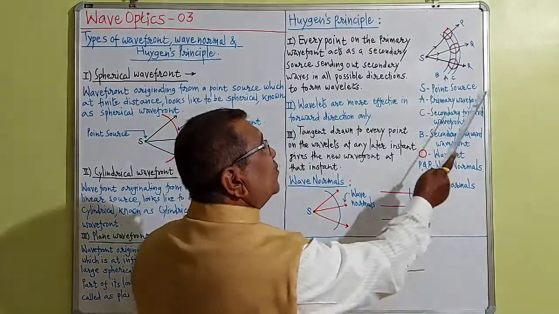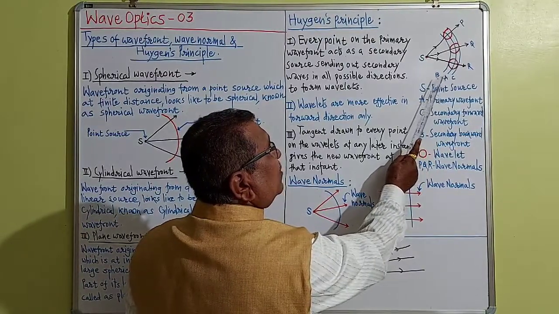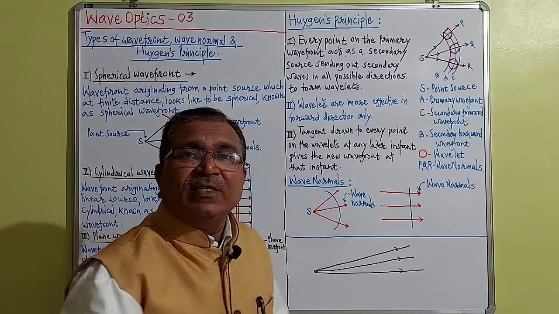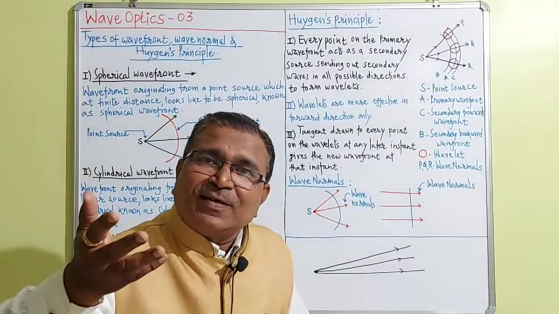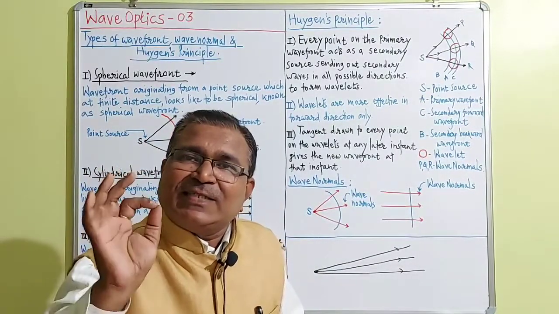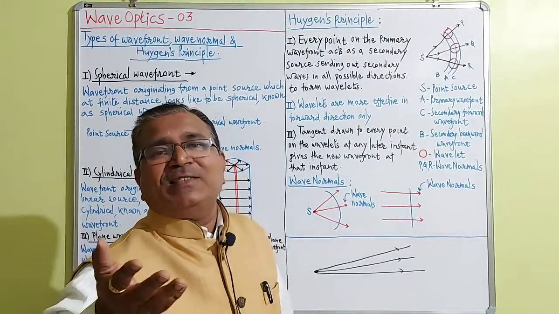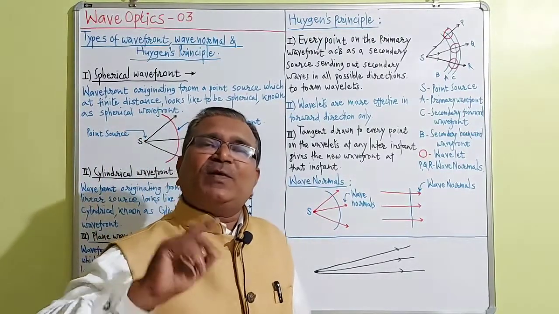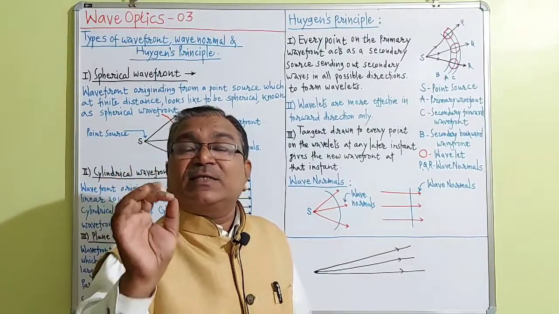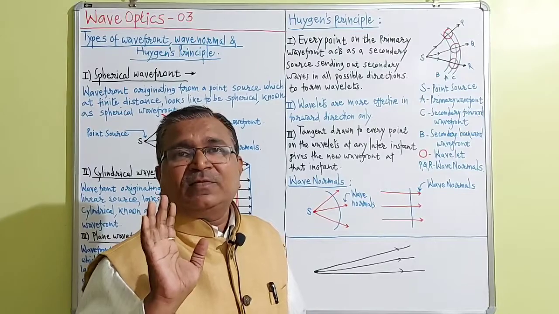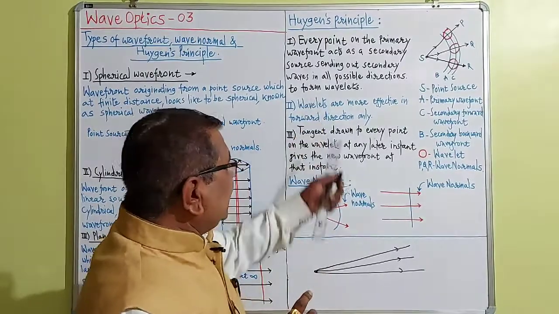Which are the 2 new wavefronts? The C wavefront and the B wavefront. But which exists in nature? The C wavefront exists in nature. The forward wavefront exists in nature. The backward wavefront does not exist in nature, as suggested by the researcher. So this is the principle.